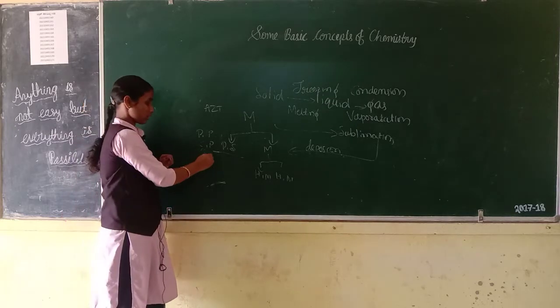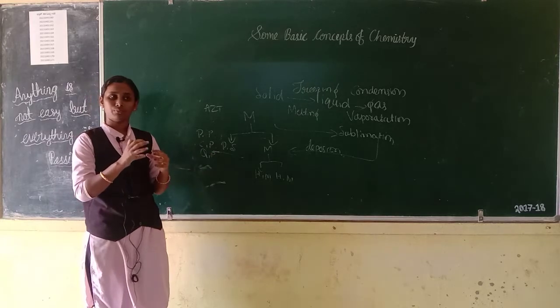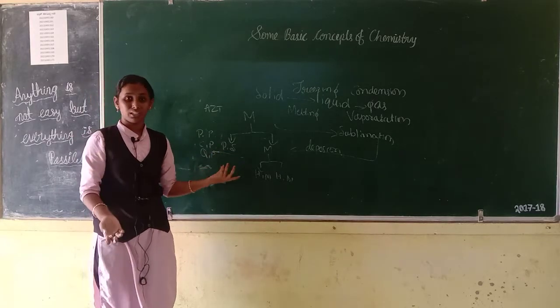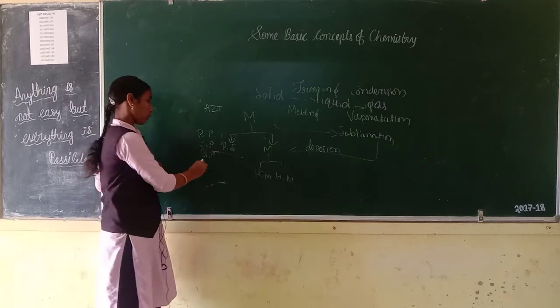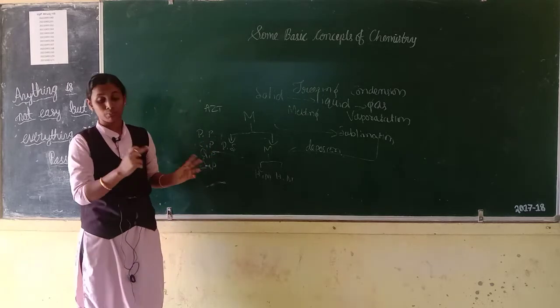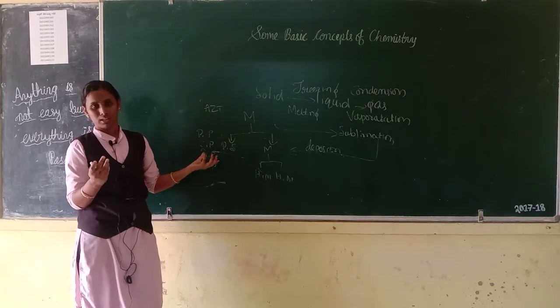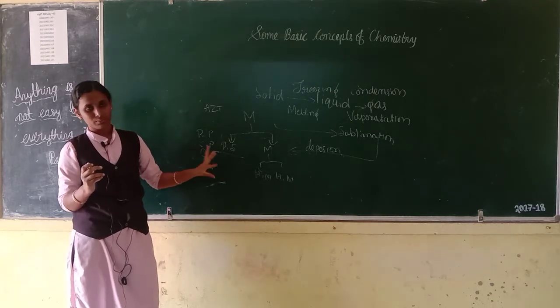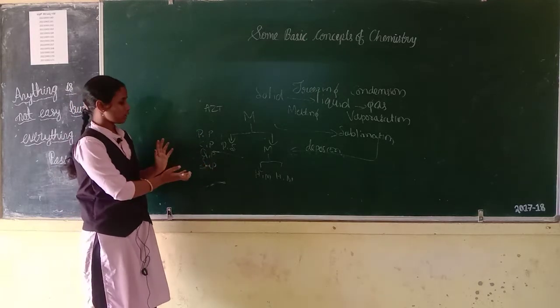Then qualitative properties. Ductility, malleability, these are all examples for qualitative property. Then quantitative property. Examples for quantitative properties are length, mass. These are all examples for quantitative property.